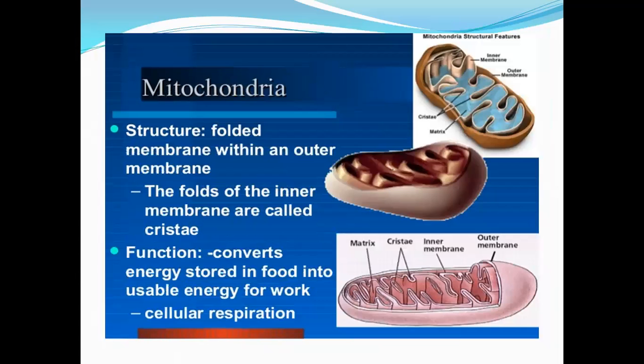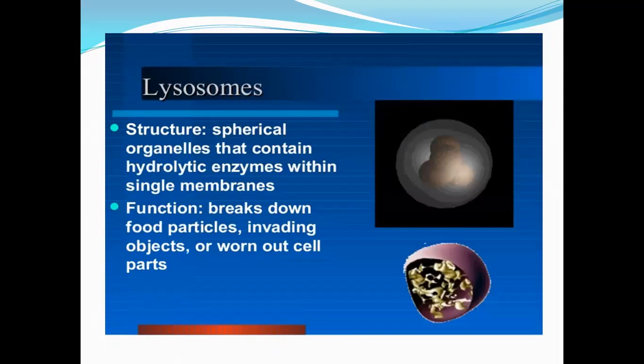Mitochondria. Structure: folded membrane within an outer membrane. The folds of the inner membrane are called cristae. Functions: converts energy stored in food into usable energy for work, cellular respiration. Lysosomes. Structure: spherical organelles that contain hydrolytic enzymes within a single membrane. Function: breaks down food particles, invading objects, or worn-out cell parts.